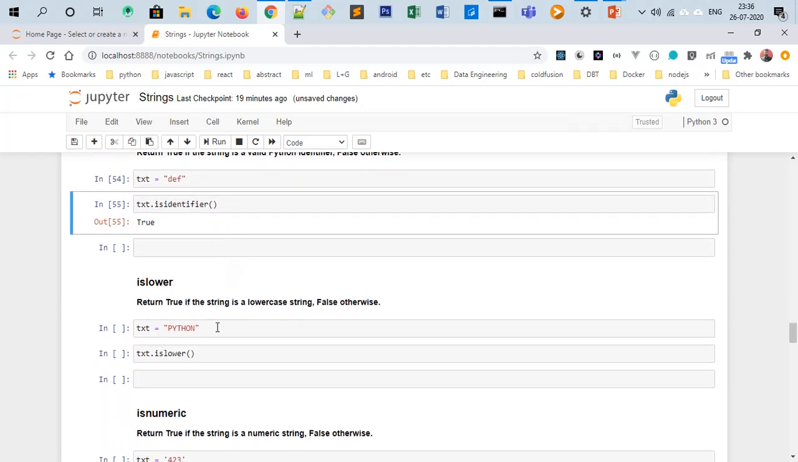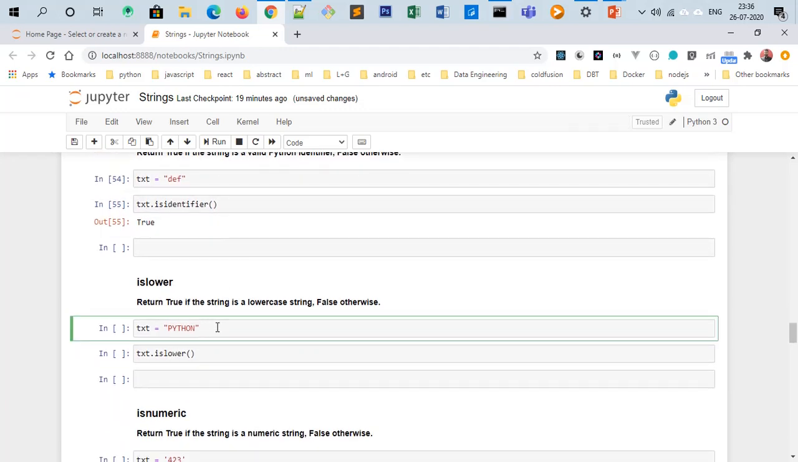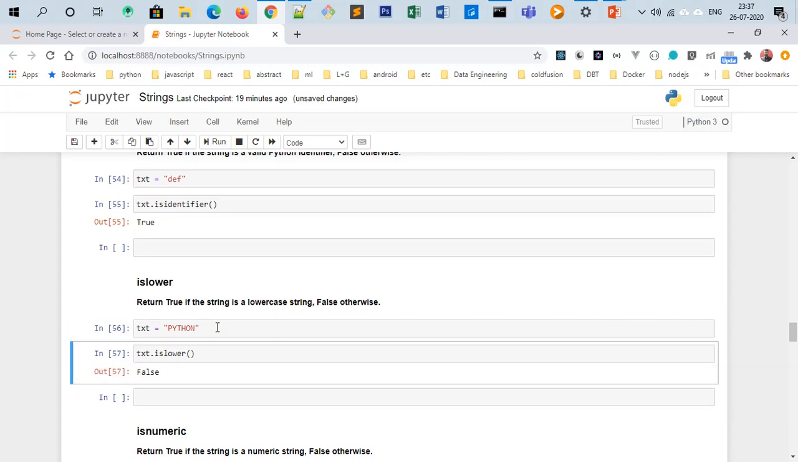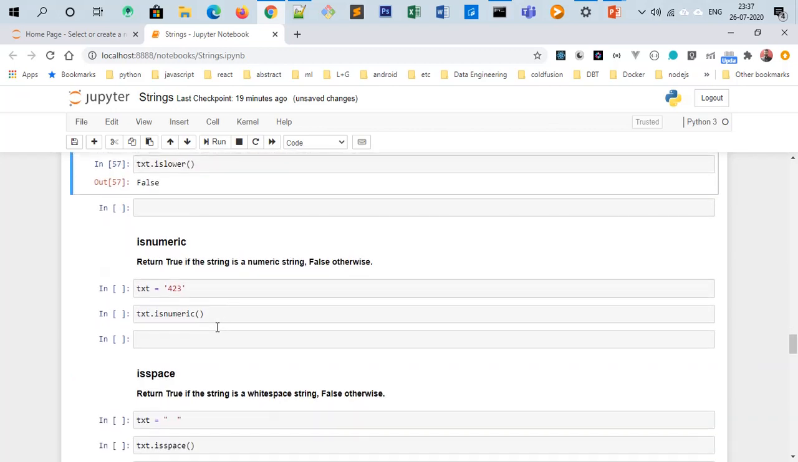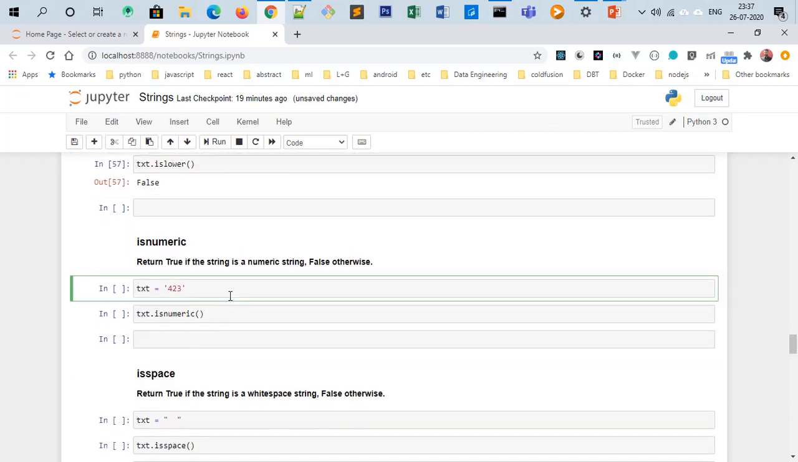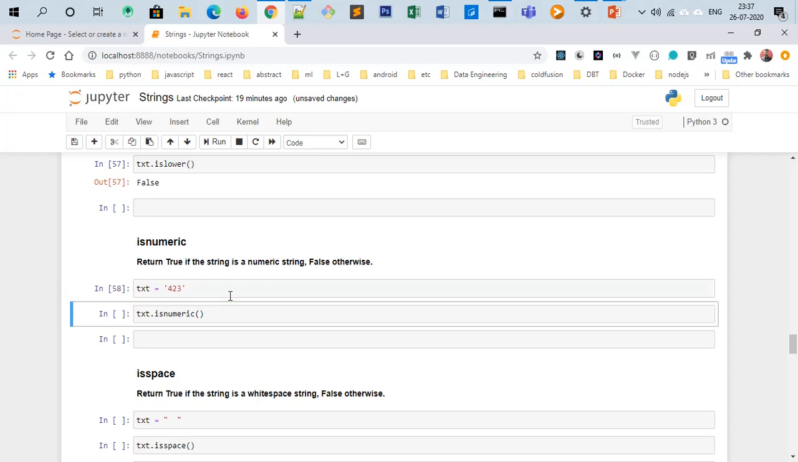islower will check in which case the string is, either lowercase or uppercase. So islower will check whether the given string is in lowercase or uppercase. If this string is itself in uppercase, it will return false. isnumeric will check whether the given string is numeric or not. Simply yes, it is numeric.